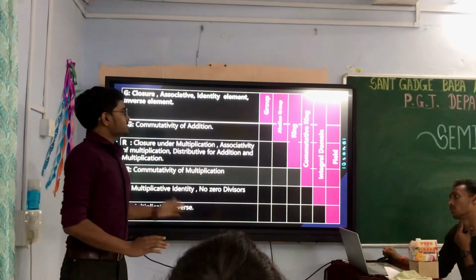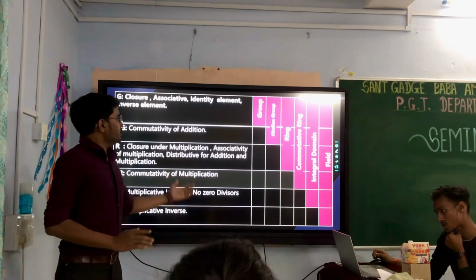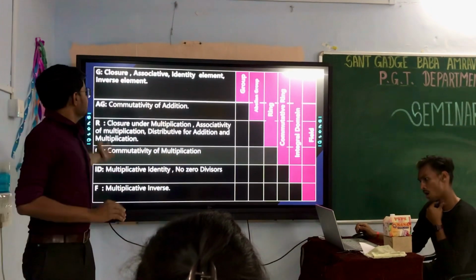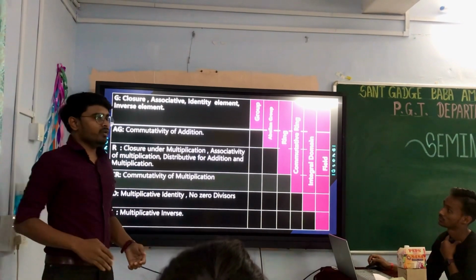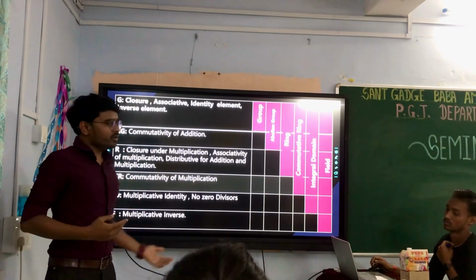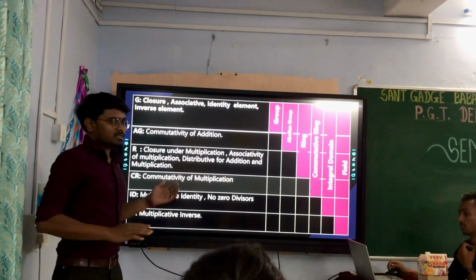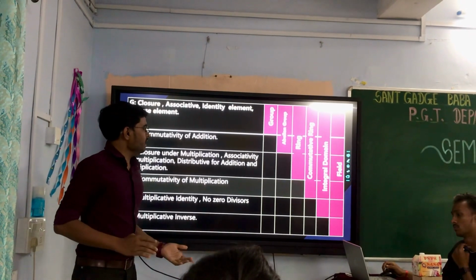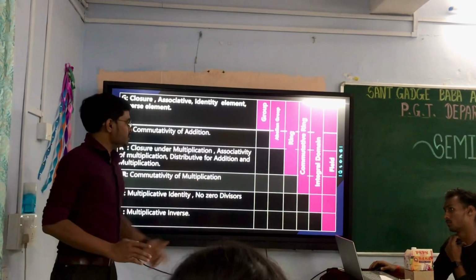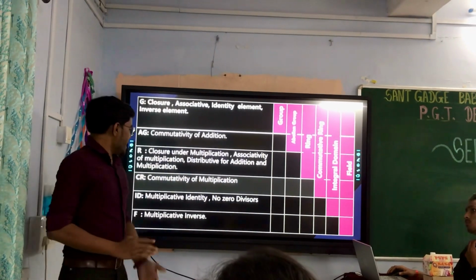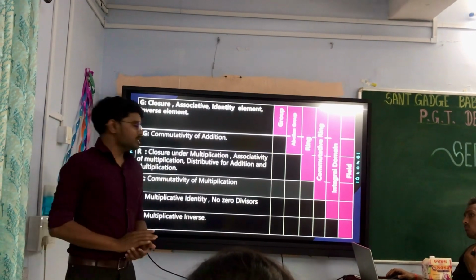So here are the subtopics of our concept. So first one is group. A group should satisfy closure, associativity, identity and inverse element. And if we add a property, commutativity of addition, then it is an abelian group. If we add some more properties, then it is a ring. If we add some more properties, then it is a commutative ring. And then if we add multiplicative identity and no zero divisor, it is an integral domain. And the last one is field.